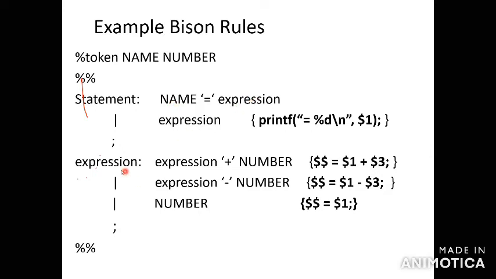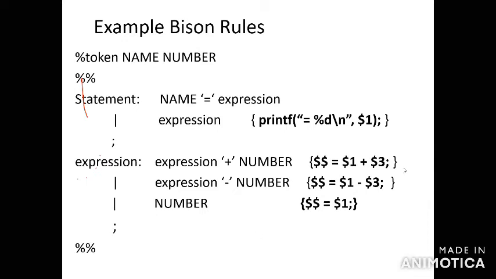Here you can check expression plus number. So expression is the header, and expression plus number is body 1. The slash indicates an alternative, this or this. Expression minus number is body 2. This will be alternative 2. The number will be body 3. Okay, it's correct. So this is for expression.